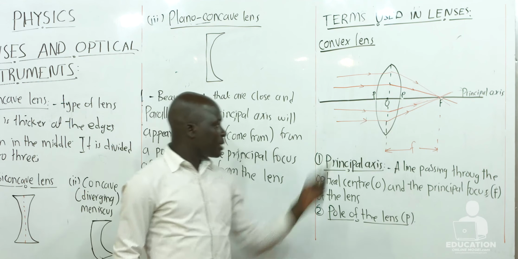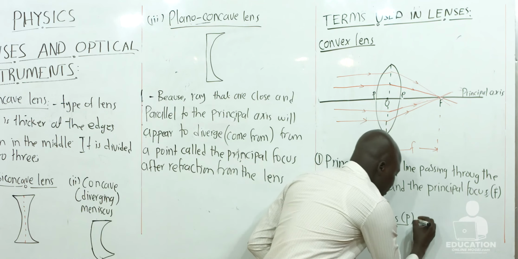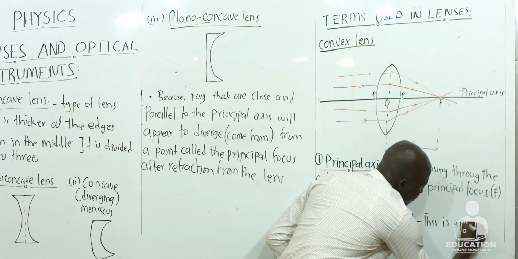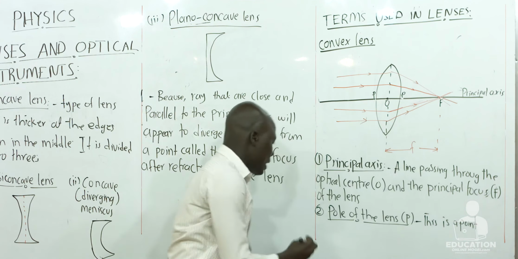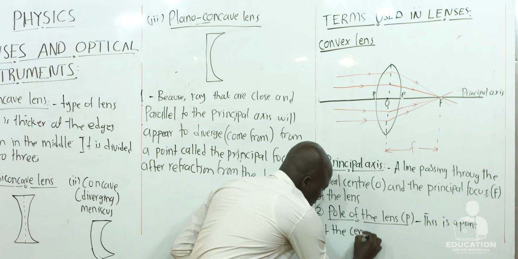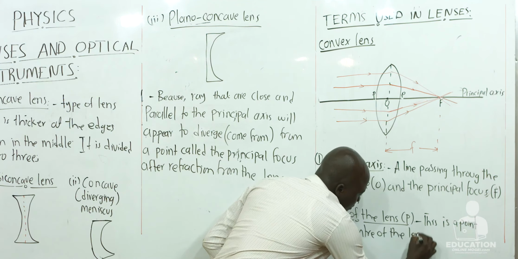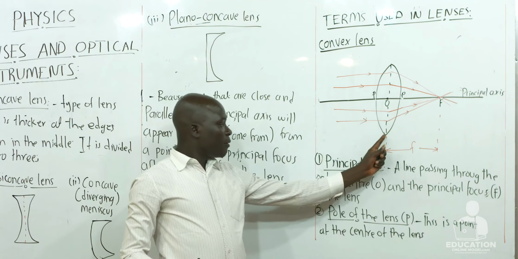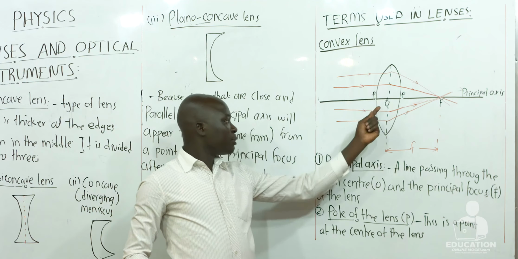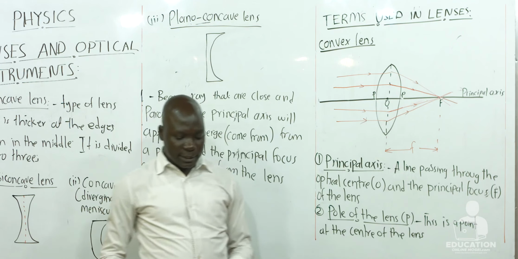It is a point at the center of the lens. From one end of the lens to the other, the midpoint is the center, and this point is what we call the pole of the lens.